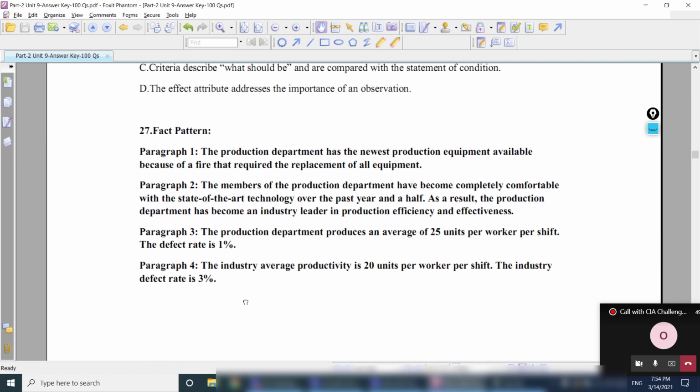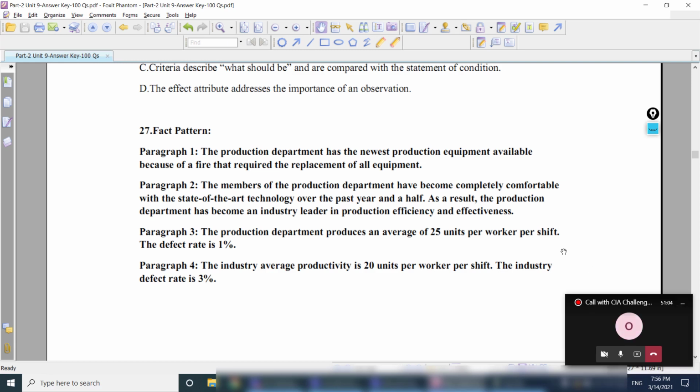I'll go to paragraph 3, which is revealed because of implementation of audit procedures or engagement procedures, through observation, through discussion, any of those procedures, or which is currently the prevalent condition in the client's location. And by the way, we can discuss other paragraphs. What are those paragraphs? For example, criteria, cause and effect.